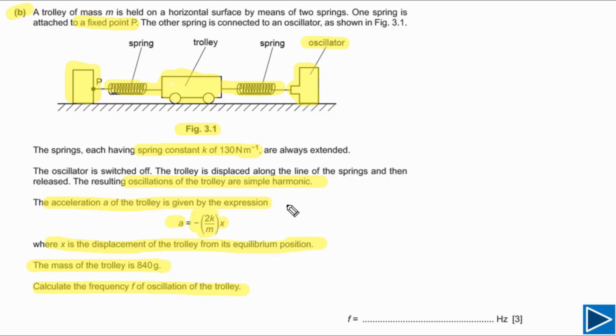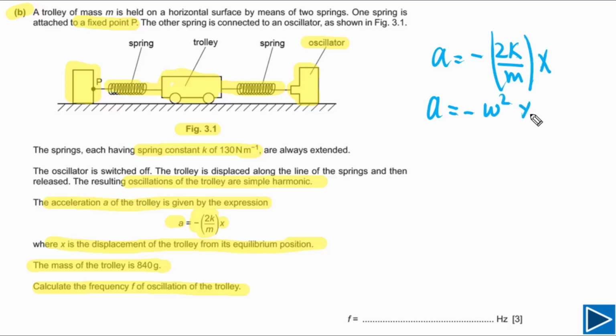In order to calculate the frequency, we need to compare this given equation with the general equation of simple harmonic motion. So let me write down here the general equation of simple harmonic motion. Now if we look at these two equations, we can simply find out that omega squared is equal to 2k by m.